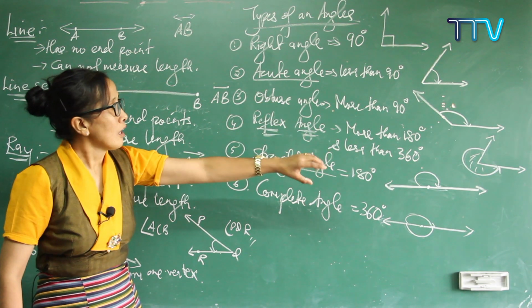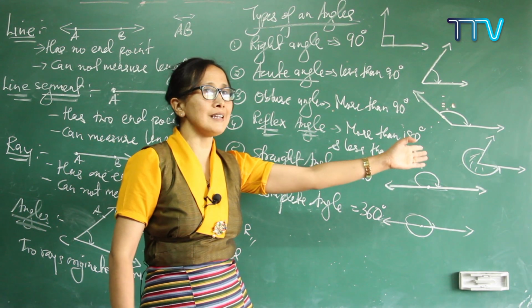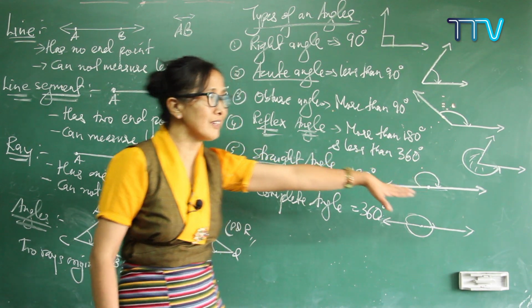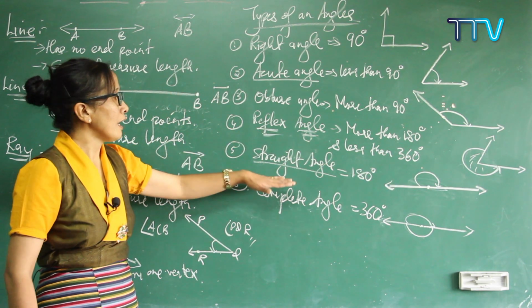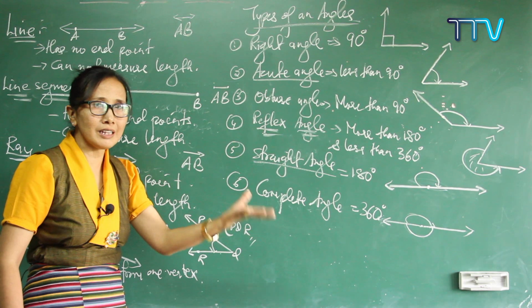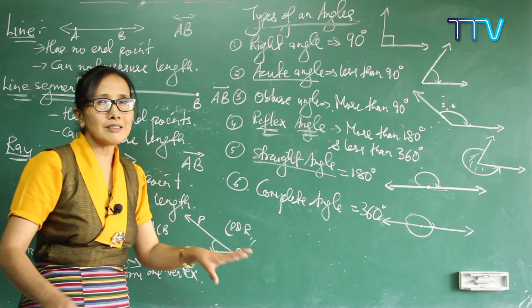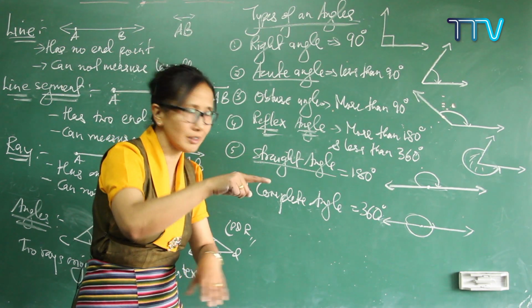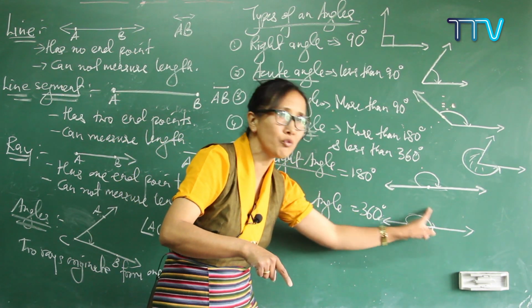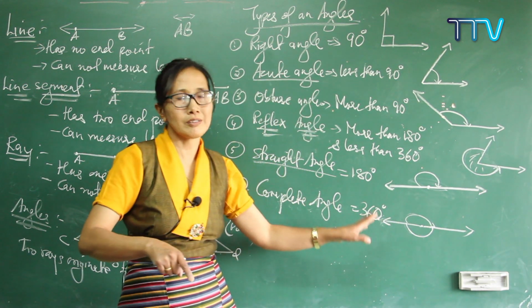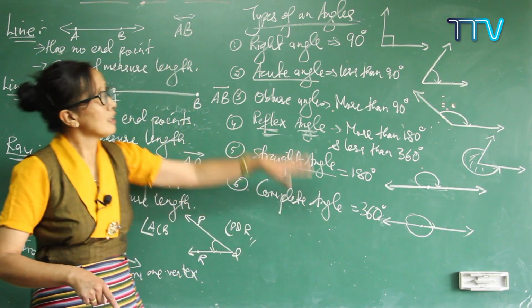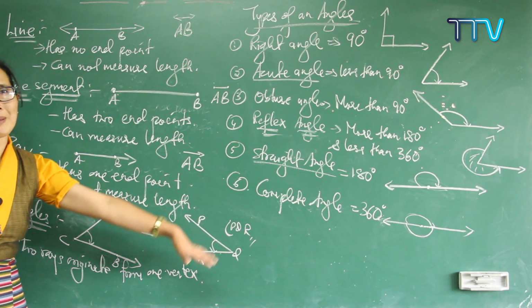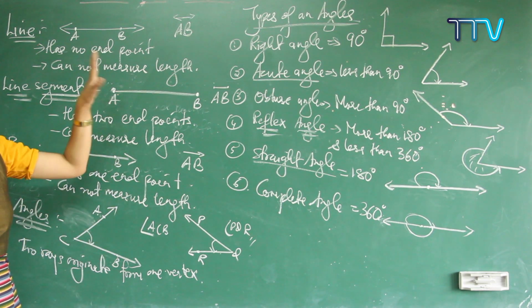More than 180 and less than 360 degrees, it is a reflex angle. Exactly 180 degrees, it is a straight angle. If it forms a full circle, it is a 360 degree complete angle. These are the basic concepts you have to learn in lines and angles.